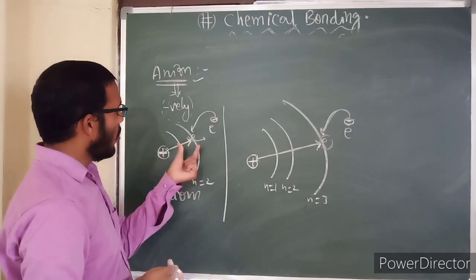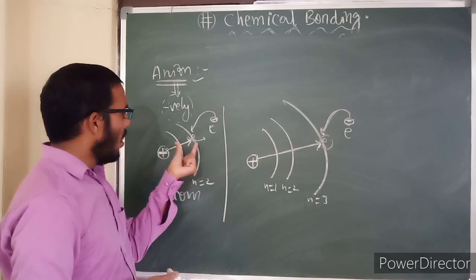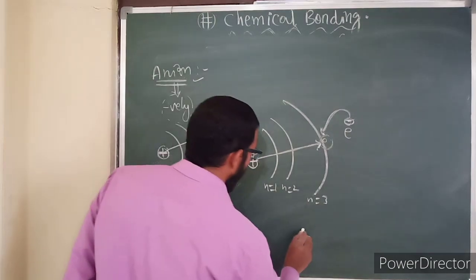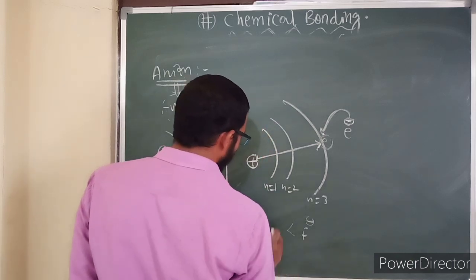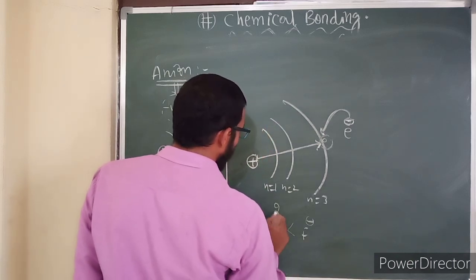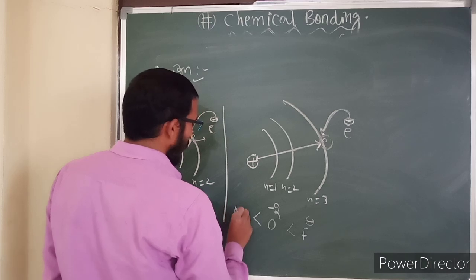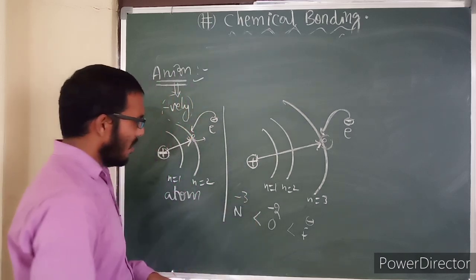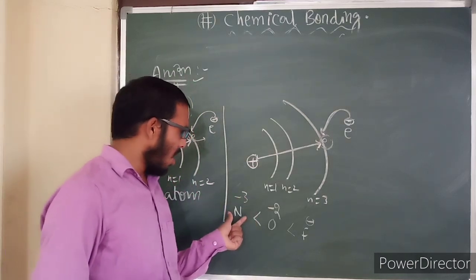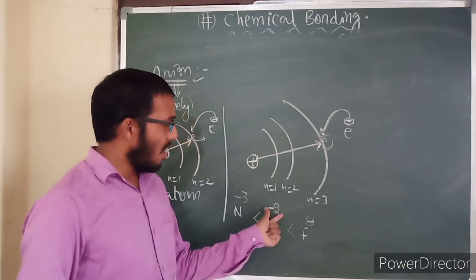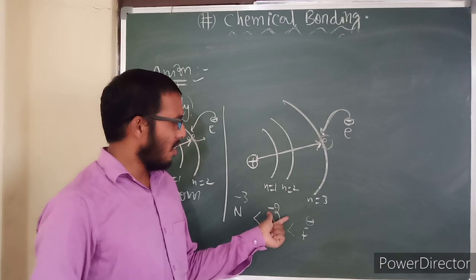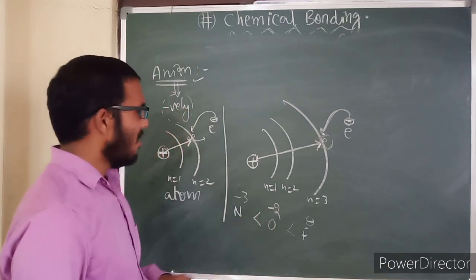Now let us talk about charge. Charge should be less only, because if you take F minus, again you need to take O minus 2, again N minus 3. Generally the negatively charged species are unstable. These try to lose the electrons. So generally they will be unstable in nature.